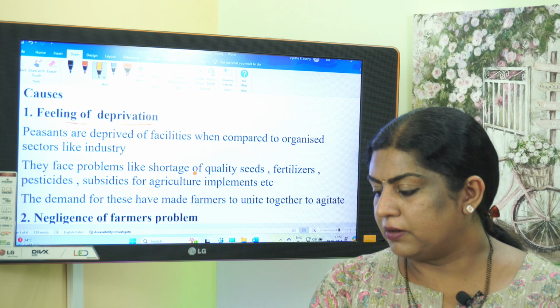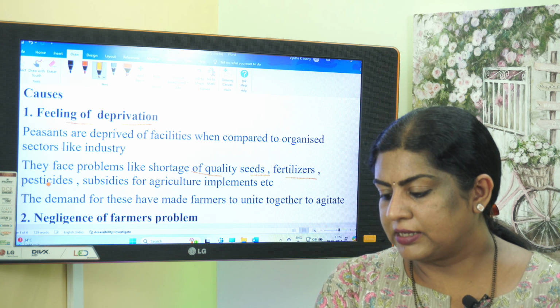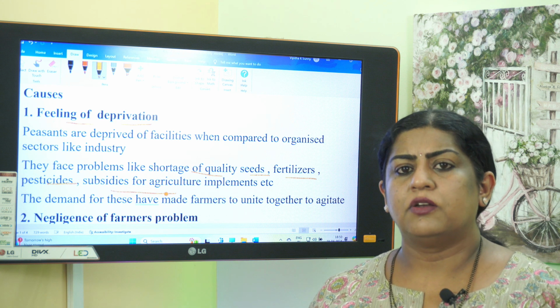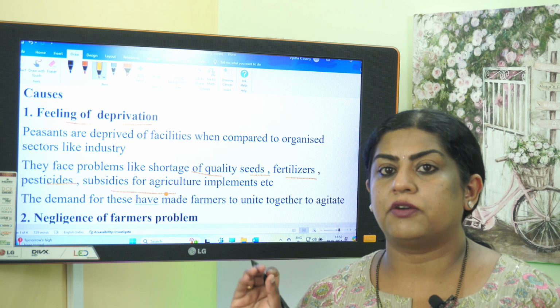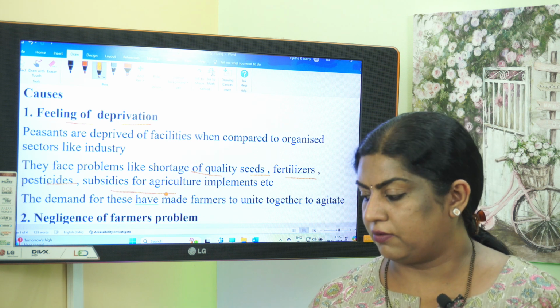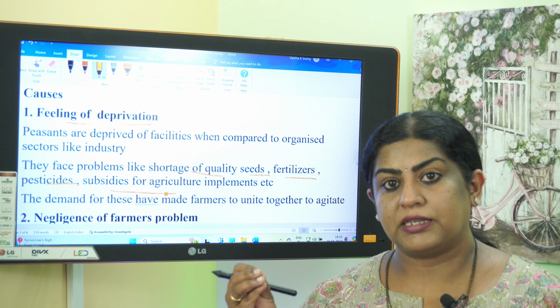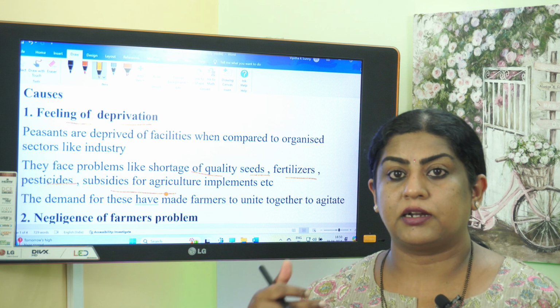They face problems like shortage of quality seeds, fertilizers, pesticides, subsidies for agricultural implements, etc. From the beginning they have problems: quality seeds are not available, fertilizers are not available, they don't get good pesticides at cheaper cost, and they don't get subsidies for buying agricultural implements.